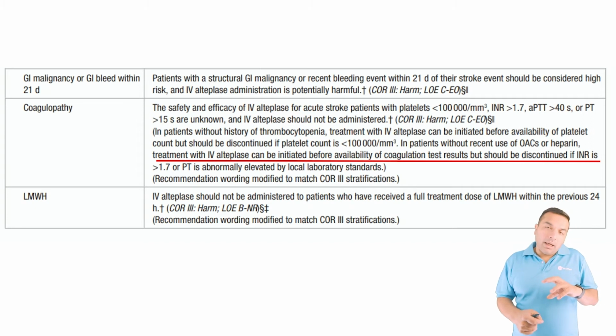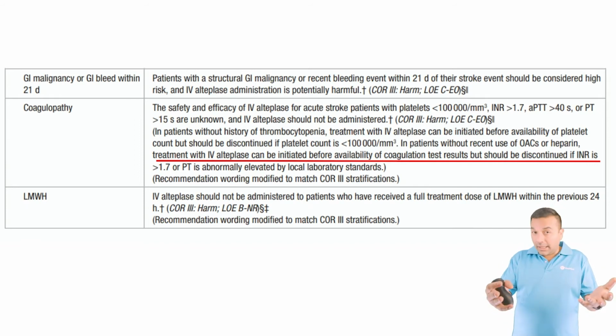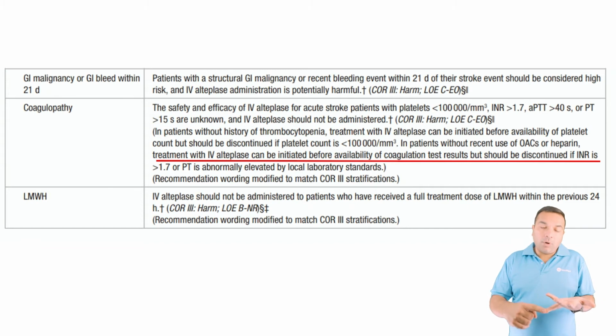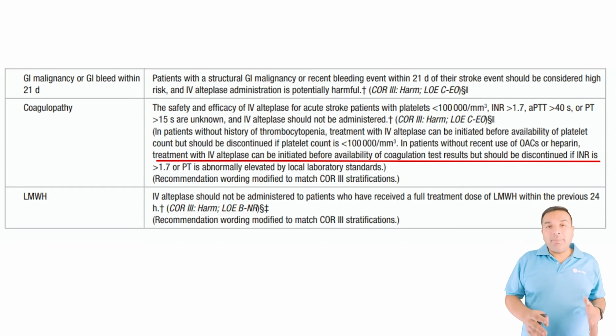Coagulopathy is actually a bigger issue, but in general, we do not have enough data, according to the guidelines, if the platelet is less than 100,000, if the INR is more than 1.7, if the PT is more than 50 seconds to give TPA. So if there is any coagulopathy, generally speaking, it is not a good idea to give TPA.